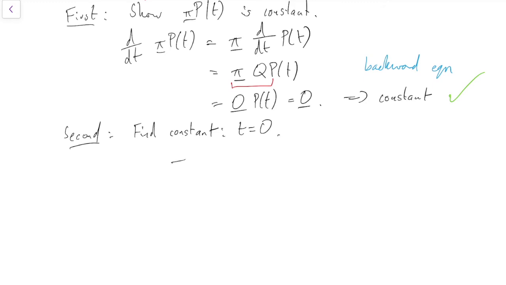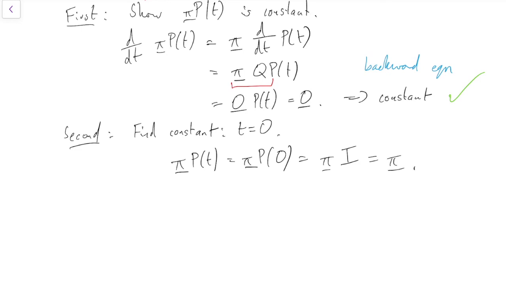So when t equals 0, we have pi p of t equals pi p of 0, just picking our favourite value of t, since we know everything's constant, because we know that p of 0 equals I, the identity matrix, right? That's the initial condition in the forward and backward equations, or it's just obvious that in time 0 you don't move, so your transition matrix is I. But if you multiply something by the identity matrix, you just get itself, so that's pi.